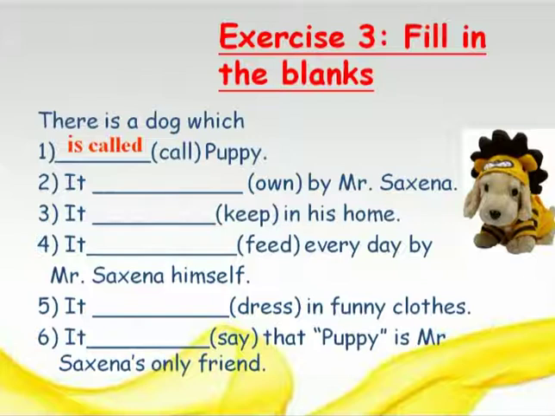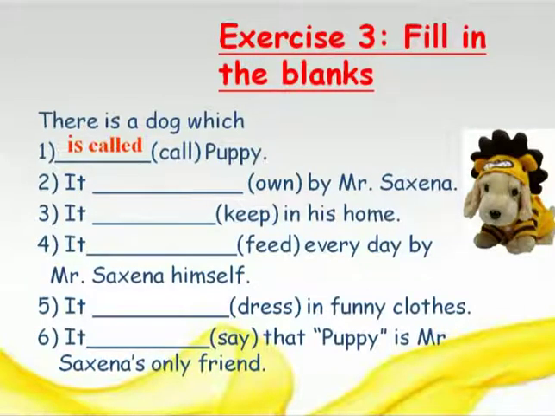Let's see one by one. First is there is a dog which is called puppy, right? Now let's see what is the answer for the second sentence. It dash by Mr. Saxena. So again is "is/am/are" plus past participle.